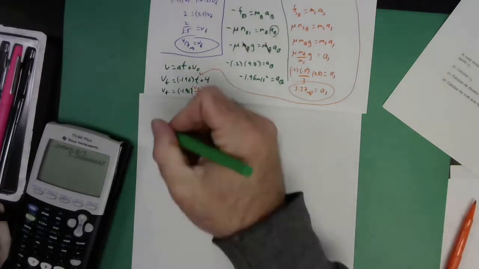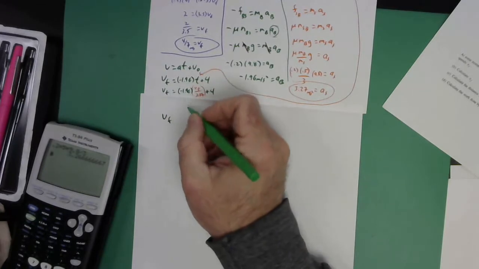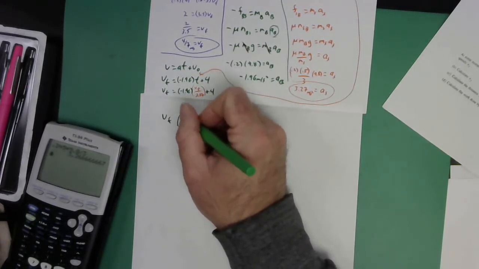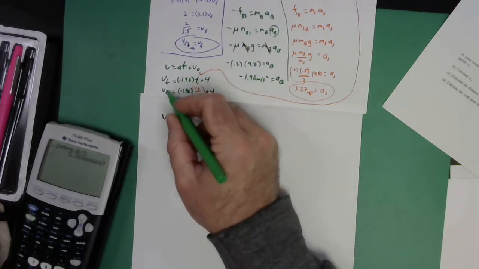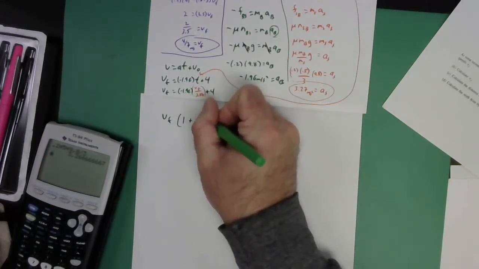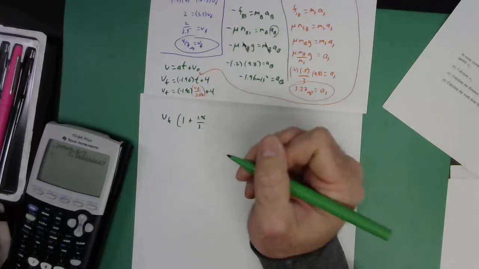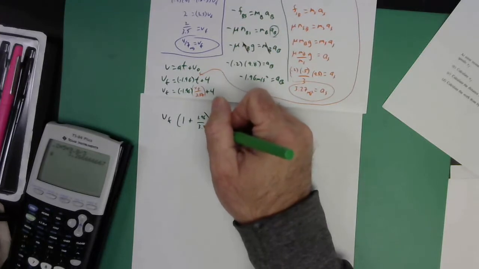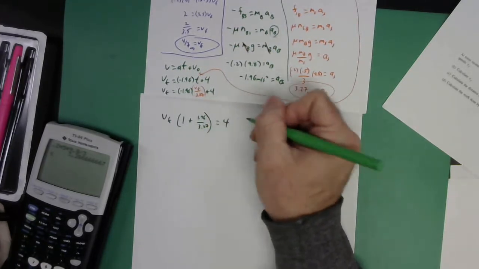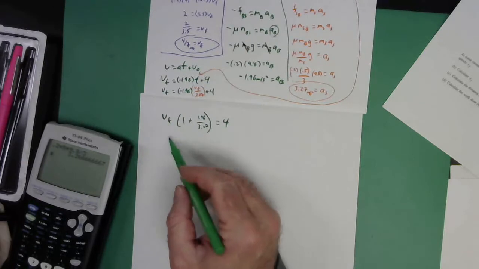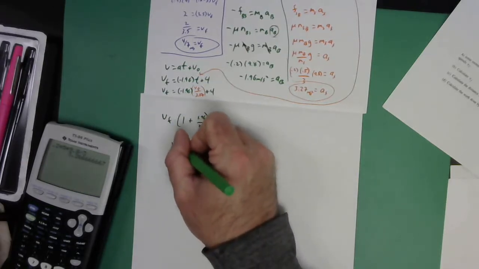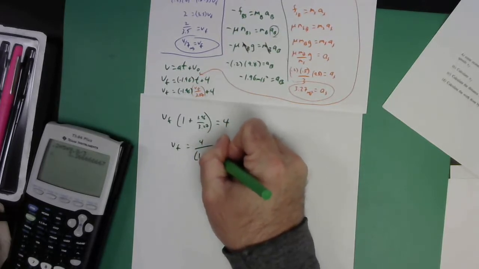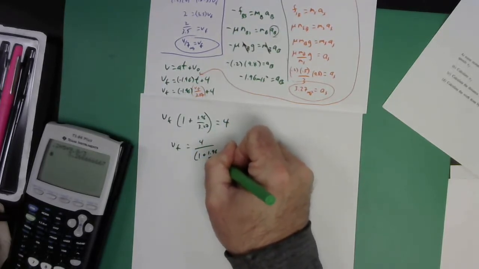I'm going to say we're going to end up with V. I move this term over, it's going to become positive 1.96. And then I'm going to factor out the V final. So it'll be V final times 1 plus 1.96 over 3.27. Right? See what I'm saying? Okay. See what I did? Move that over and factor out the V final. Okay, now I'm going to move this underneath. So my V final is going to equal 4 over the quantity 1 plus 1.96 divided by that 3.27.